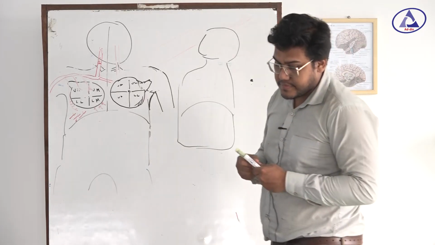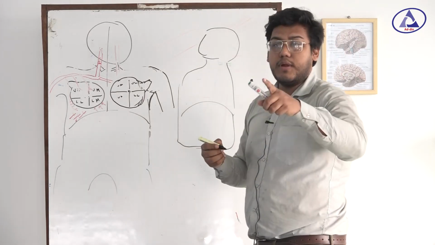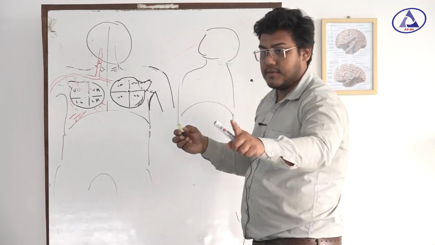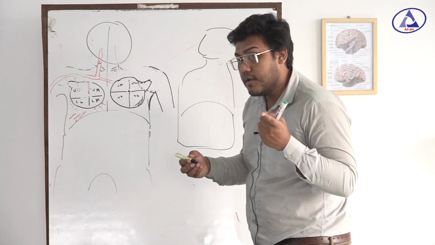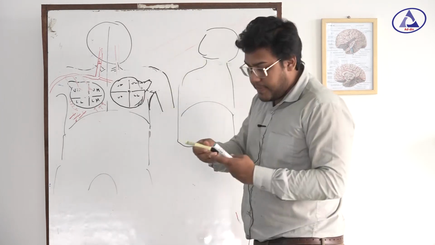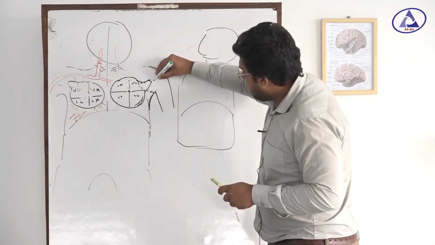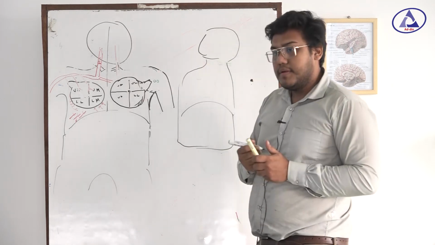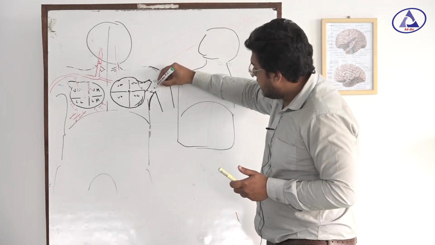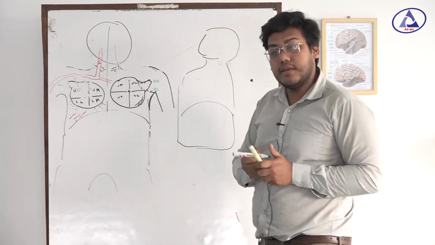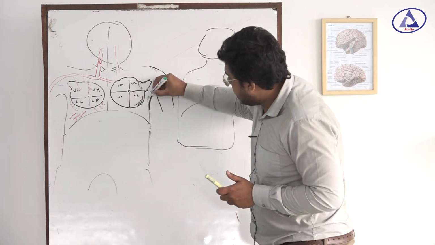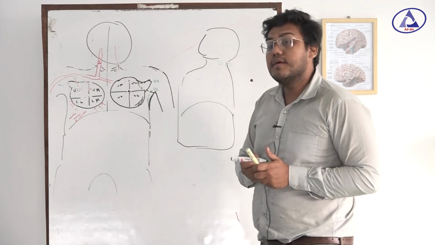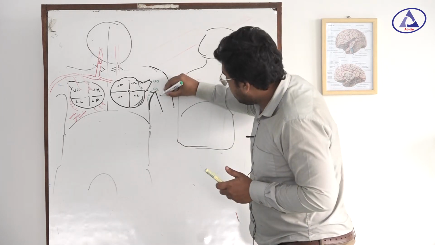One is, tell me what name of the lymph nodes. First, tell one, any lymph node. Apical lymph node. Okay, I draw the apical lymph nodes. These are apical lymph nodes. Then central lymph node. These are the central lymph nodes. Then anterior lymph node. These are the anterior lymph nodes. Then lateral. These are the lateral lymph nodes.